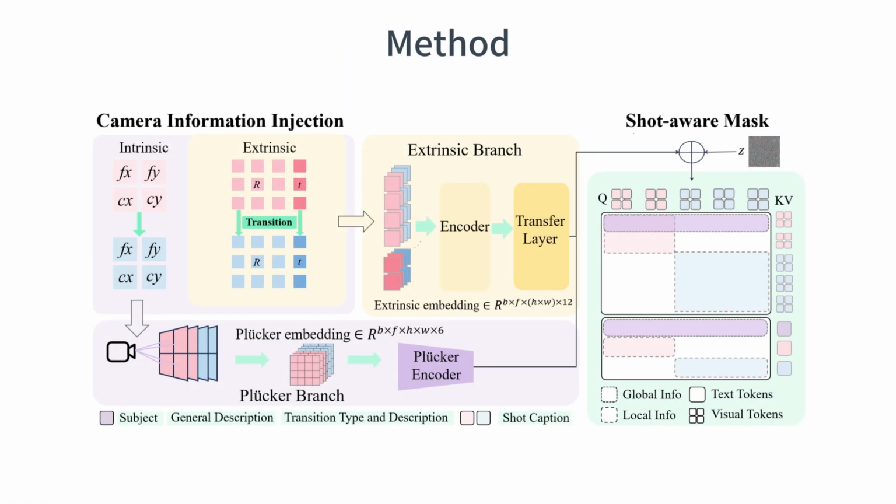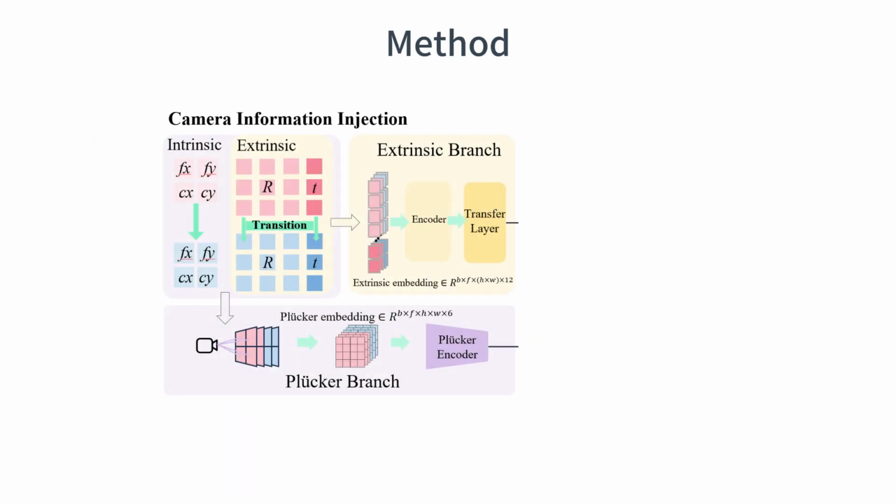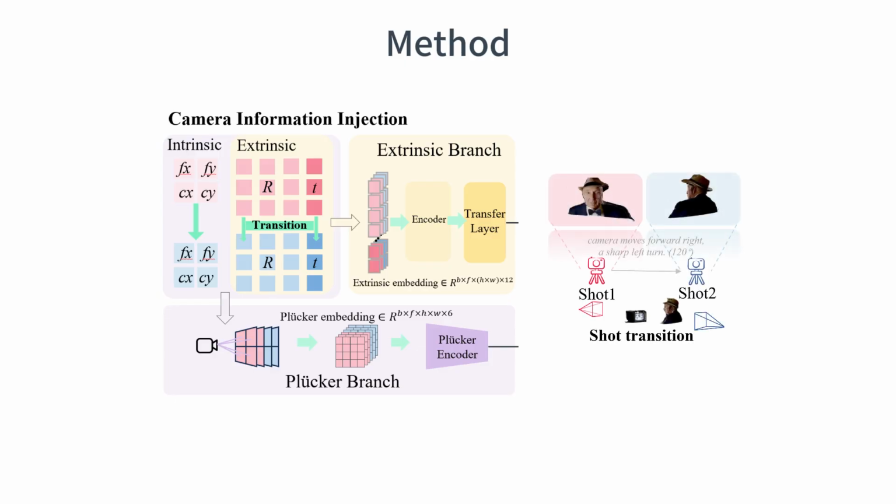Our framework mainly consists of two collaborative components. The first component is the auxiliary control branch for camera-related guidance. In cinematic videos, transitions are closely related to camera movement and framing changes. Therefore, instead of relying only on text prompts, we additionally introduce auxiliary control signals to guide the transition dynamics between shots. These control branches provide structural guidance regarding camera motion and shot relationships, helping the model maintain smooth temporal evolution and visual continuity during transitions.